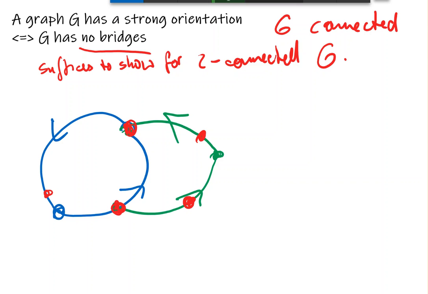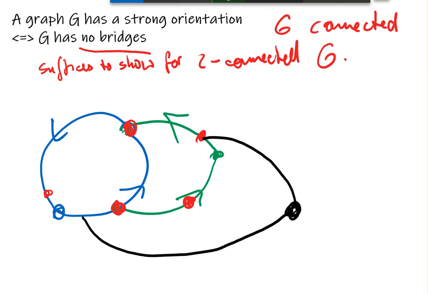Okay, so this is one step. And now we can induct on this and do the step over and over again. Notice that all we've used of the blue part is not that it's a cycle, all we've used is that it's a strong orientation. So now we have a bigger graph with a strong orientation. If there are still vertices out here, we can again, because it's two connected, find a path to what we have and back. And again, we can direct it however we want in one direction.